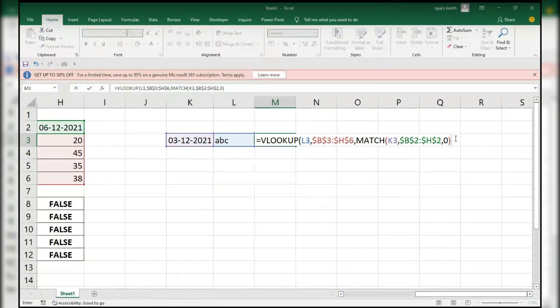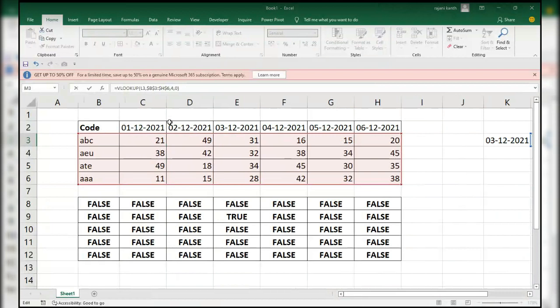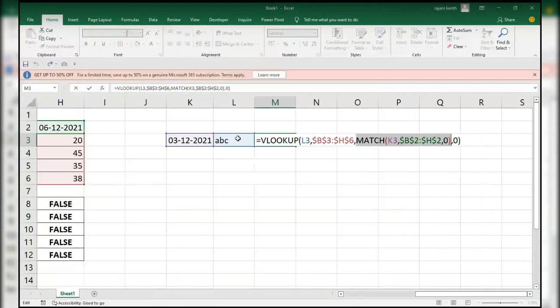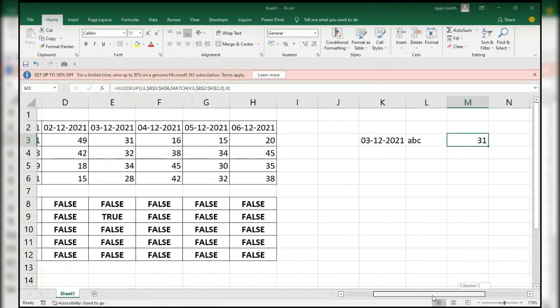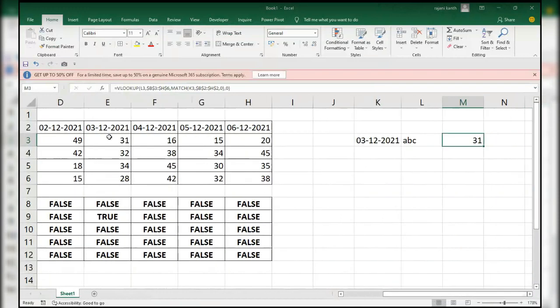4, comma, 0. It will show the position. Actually, where is the match located in a range? F9. It is showing the fourth position. Is it right? 1, 2, 3, 4. So in the VLOOKUP we got the position, the column index number 4. And the VLOOKUP should be ABC. Okay. Control Enter. So 31 is the value here.